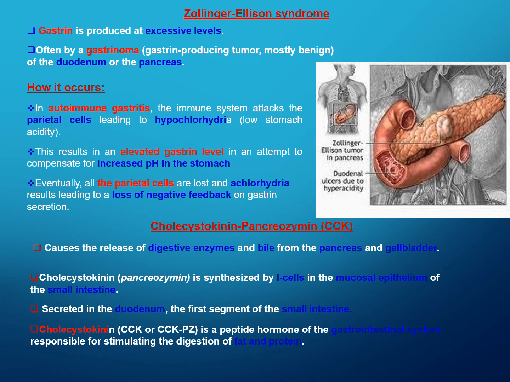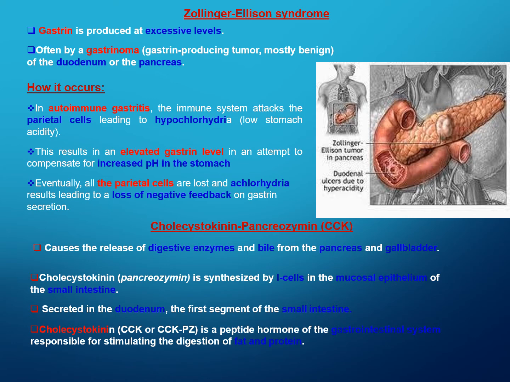So this results in an elevated gastrin level in an attempt to compensate for the increased pH in the stomach. At the same time, all the parietal cells are lost and achlorhydria results, leading to a loss of negative feedback on gastrin secretion. Once the parietal cells are completely lost, there will be no acid production.